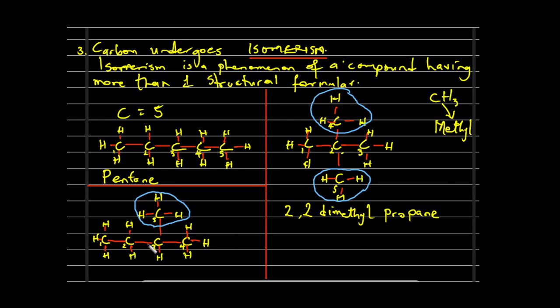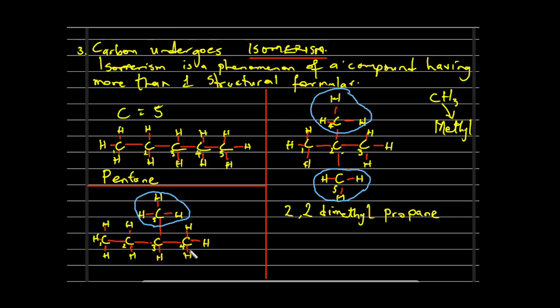So what kind of compound is this? If I'm counting from here, I've listed that we have carbon 1, 2, 3, 4, and this one is 5. But because this methyl is on this carbon atom here, the numbering is going to change.